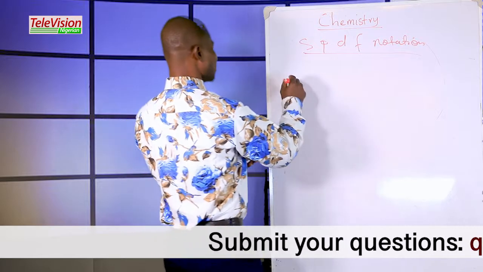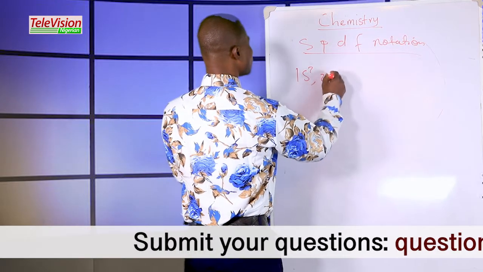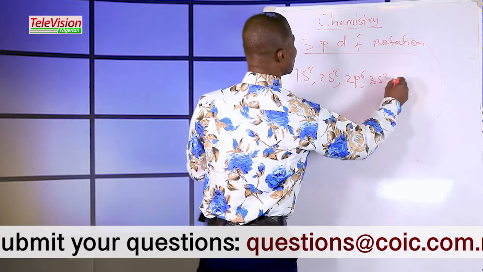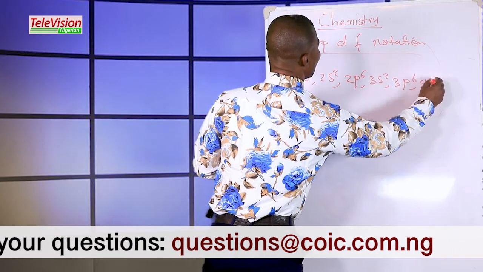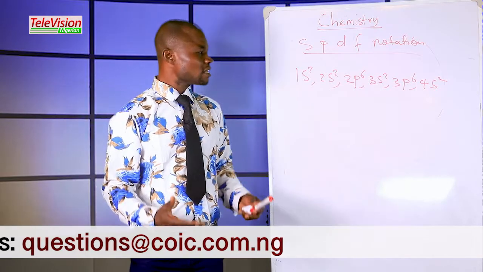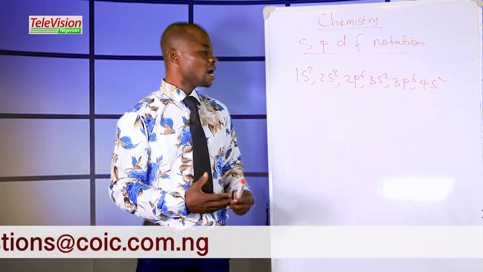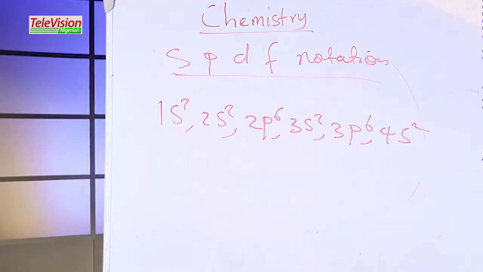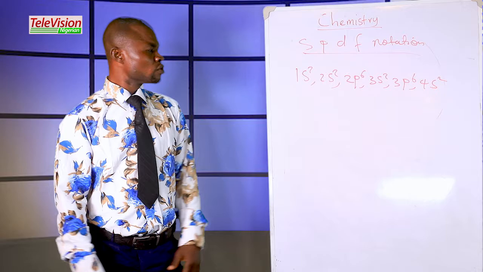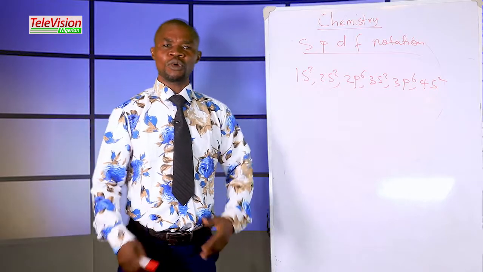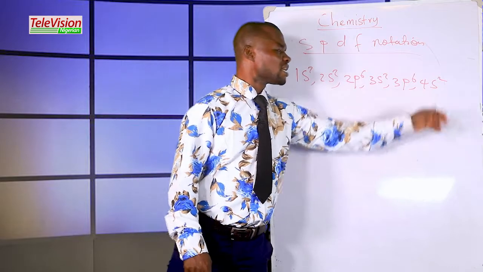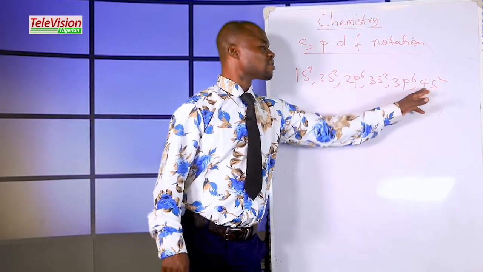Now let's consider this again. 1s2, 2s2, 2p6, 3s2, 3p6, 4s2. Now the question is, what is the group of this element and what is the period? You don't know the name of the element, but you don't need to, because the question is what is the group and what is the period. What you have to do is to know the power of the last S and the coefficient of the last S.